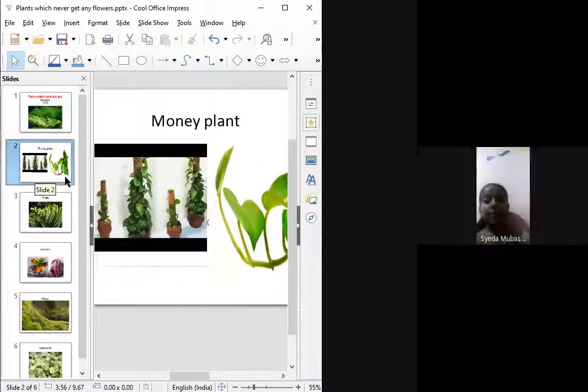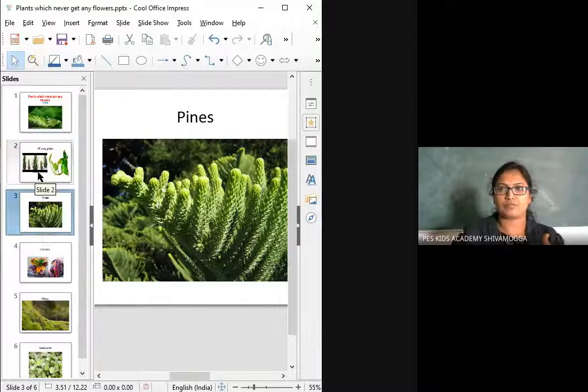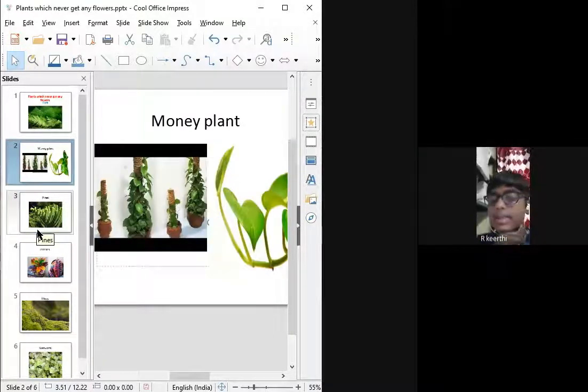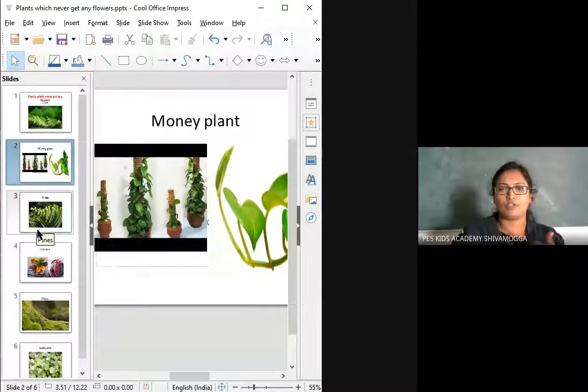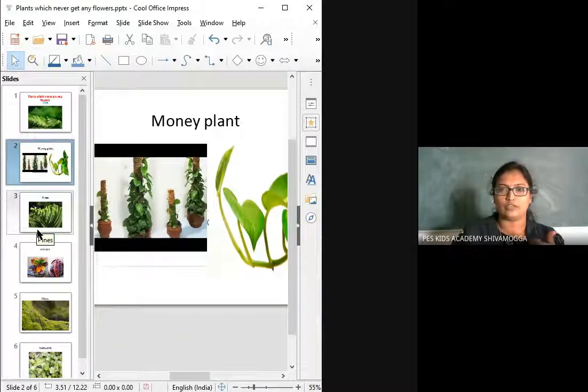Next is money plant. M-O-N-E-Y money, P-L-A-N-T plant. And page number? Prithvi, where were you till now? Page number is 13. You know that. Write down now. You know the question even.